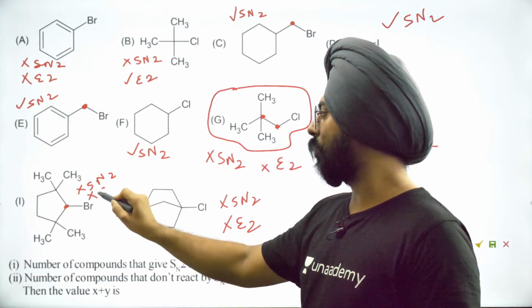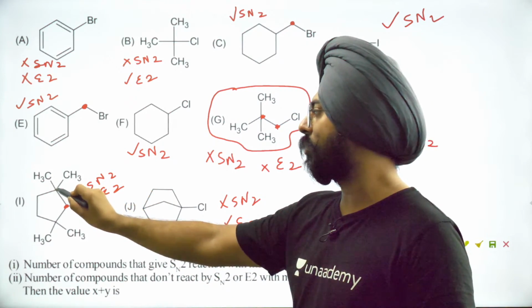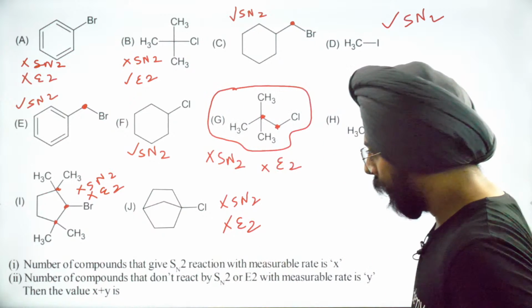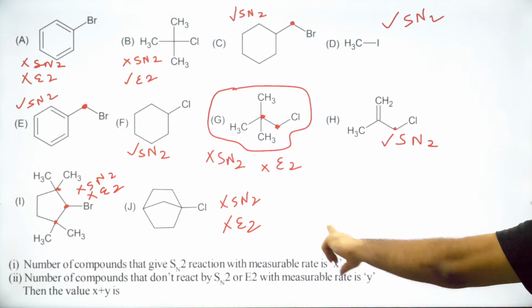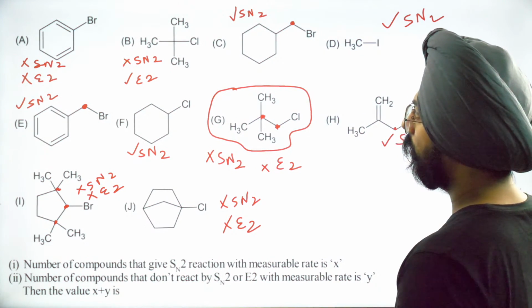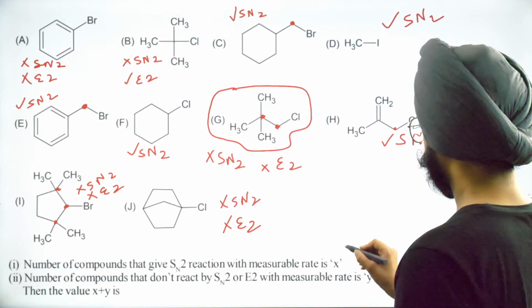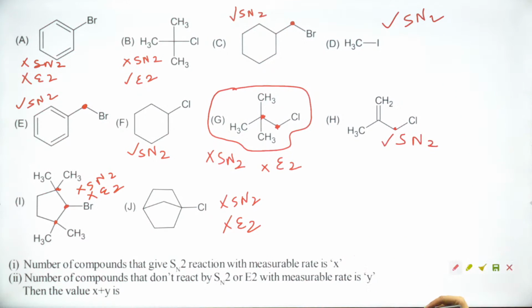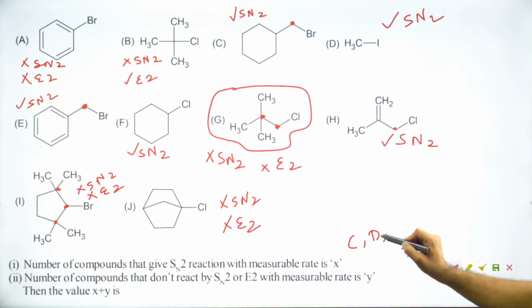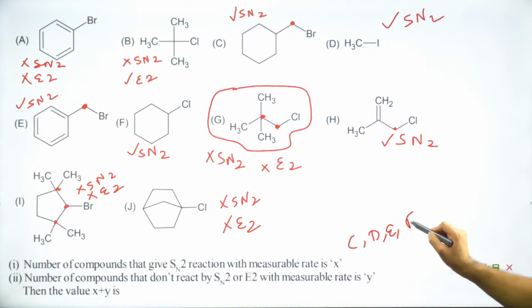And it's also not possible to approach it for E2 because there is no hydrogen over here that we can eliminate. So now, the number of compounds that give SN2 reaction with measurable rate, X. Which of these are there? Compounds that can give you SN2 with measurable rate are C, D, E, F and H.